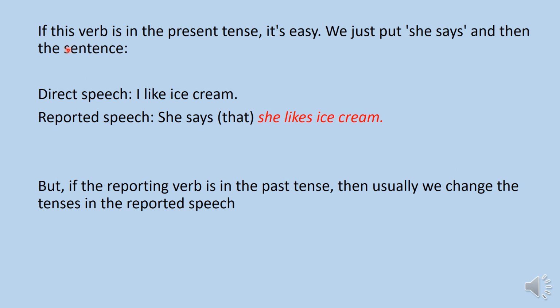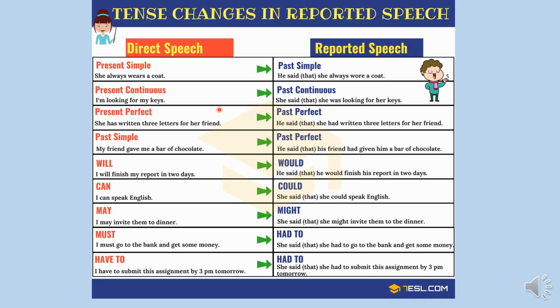If the verb in the direct speech is in the present tense, it's easy peasy. You don't have to complicate yourself. You just add she says or he says, depending on the subject, and the reported speech would look something like this: She says she likes ice cream. Do not forget to conjugate the verb so that it agrees with the subject. However, note that if the reported speech is in the past tense, things can get cheesy. Here is a table that summarizes the change in the verb tenses.